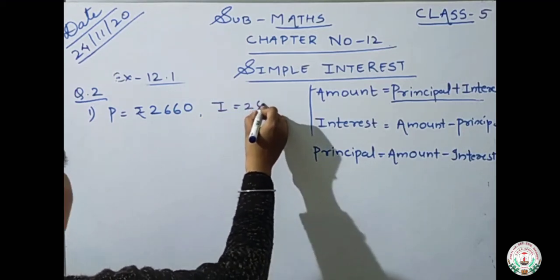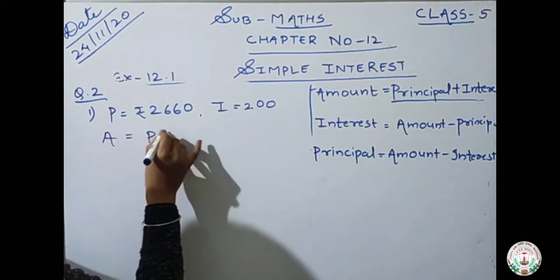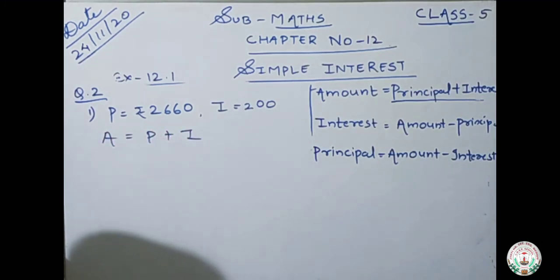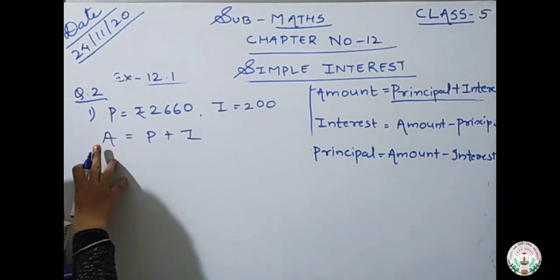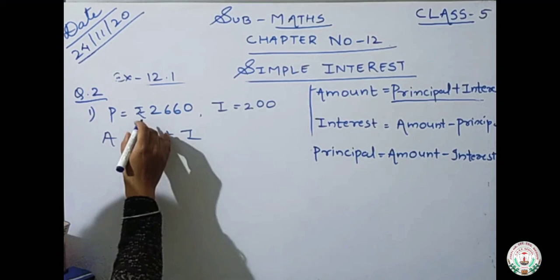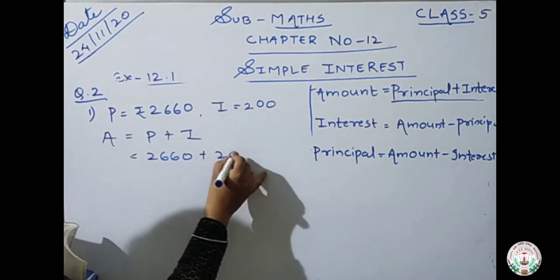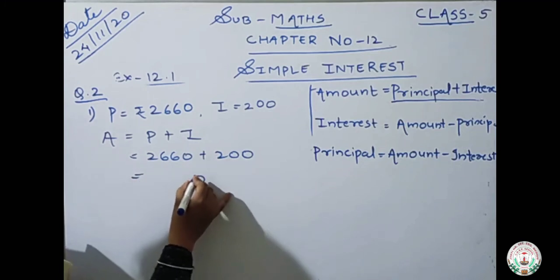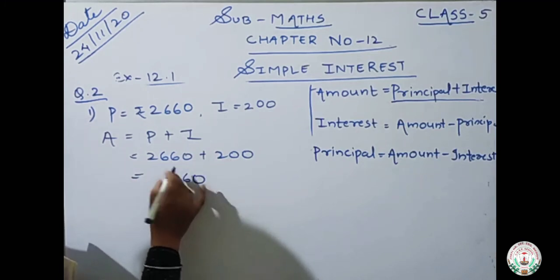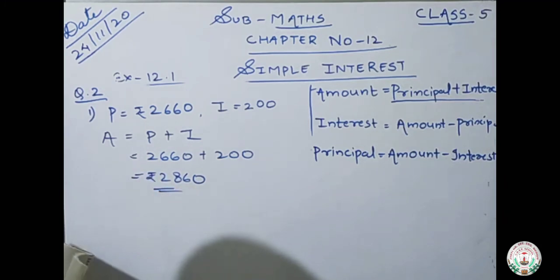Interest is rupees 200. So what is the amount here? Amount is principal plus interest. I am writing the short forms. Okay. Amount short form A, principal P and interest is I. So principal is 2,660 plus 200. So what we will get? 0, 6, 8, 2.